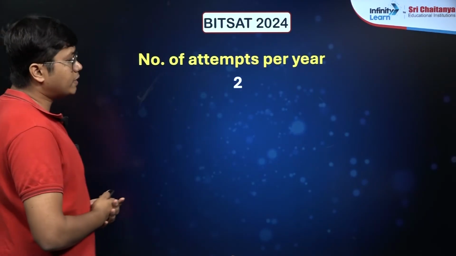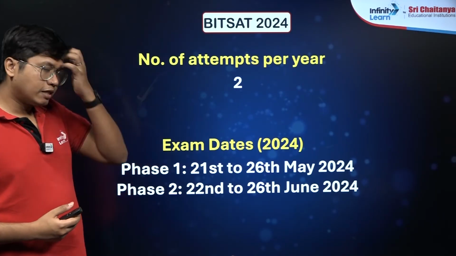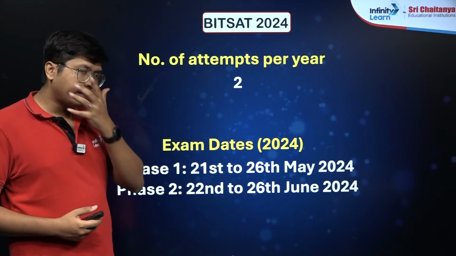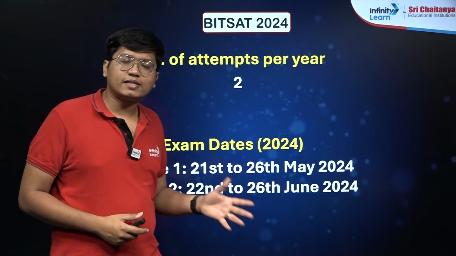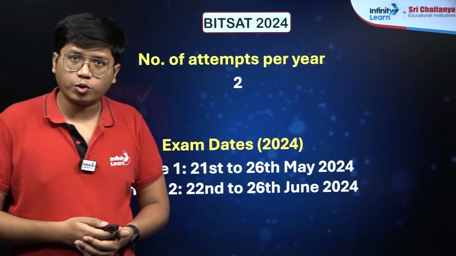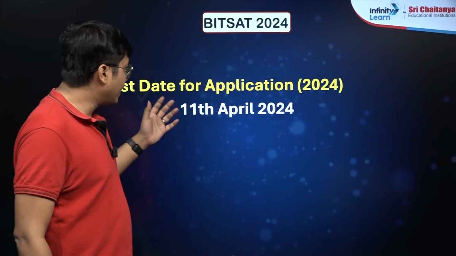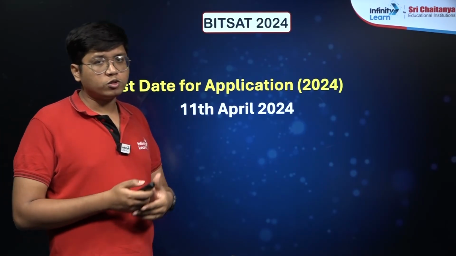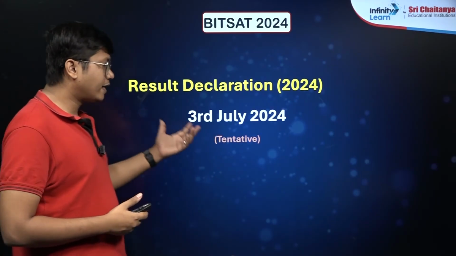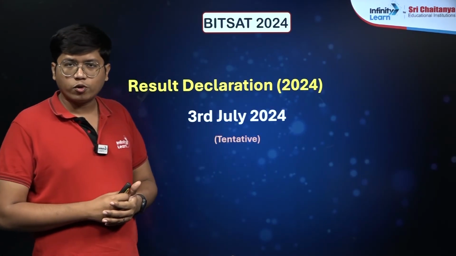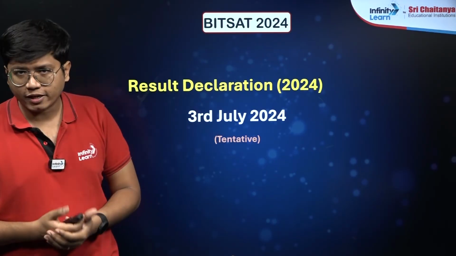There are 2 attempts for BITSAT every year. Here are the dates. For phase 1, you would have it in the month of May from 21st to the 26th of May. And phase 2 would go from 22nd to the 26th of June of this 2024. The last date for filling up the application for BITSAT would be 11th April 2024. So make sure you do that on time. And the result declaration, again, this is the tentative date, 3rd July 2024. So this is tentative and would be announced properly much later on.